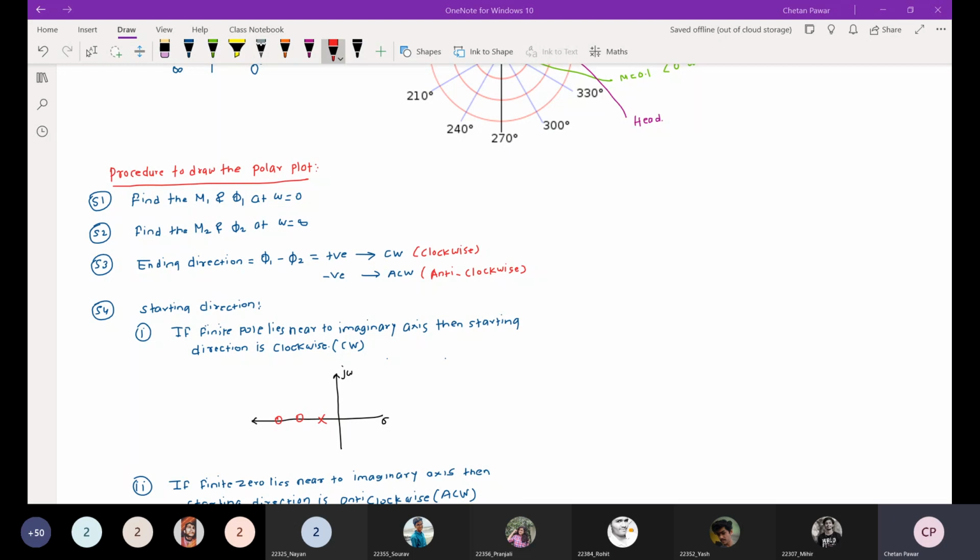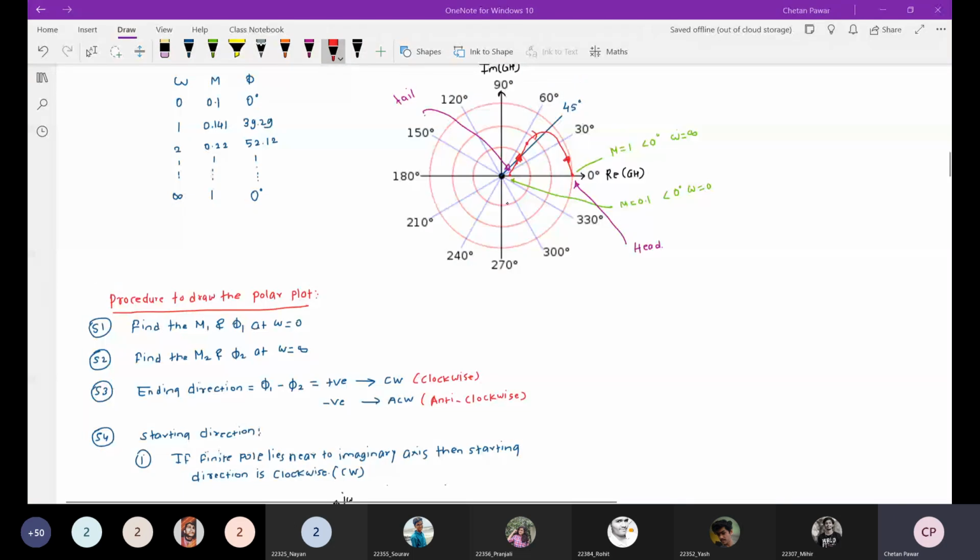Now, if you see this polar plot, this is the ending direction of the polar plot and this is the starting direction. Can you tell me if the ending direction is clockwise? Here you can see the ending direction is clockwise and the starting direction is also clockwise. So this is the head and this is the tail of the polar plot. The ending direction is related to the head and the starting direction is related to the tail.